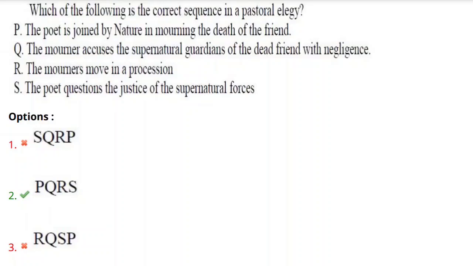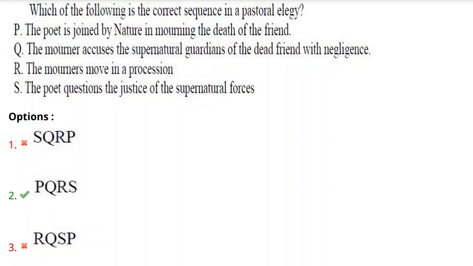Here there is the involvement of supernatural things in the pastoral elegy, and the mourners move in a procession. There will be a procession after death that is discussed in pastoral elegies. The poet questions the justice of the supernatural forces. Yes, here the poet questions the supernatural forces.